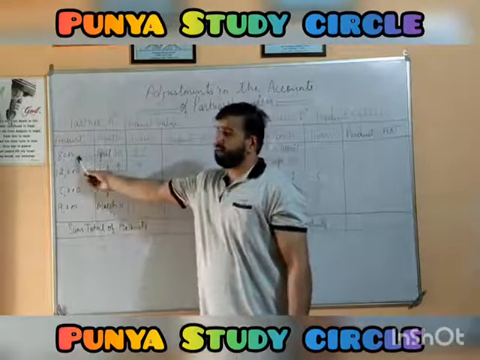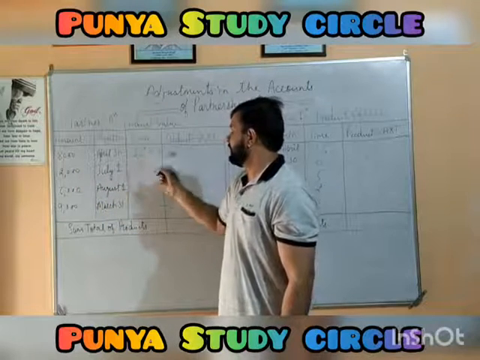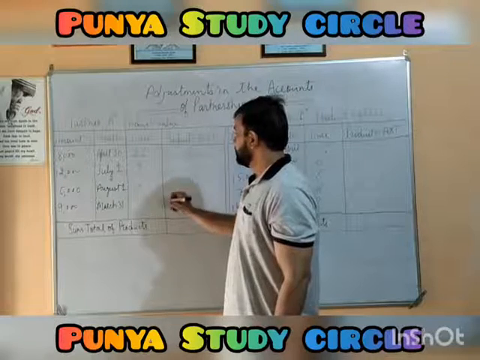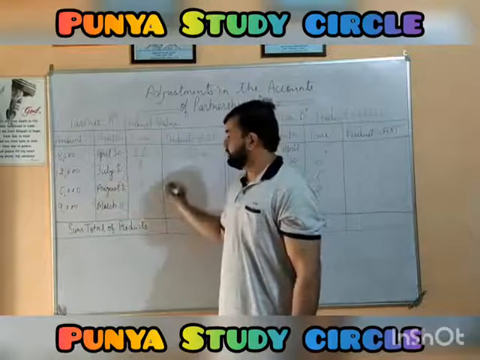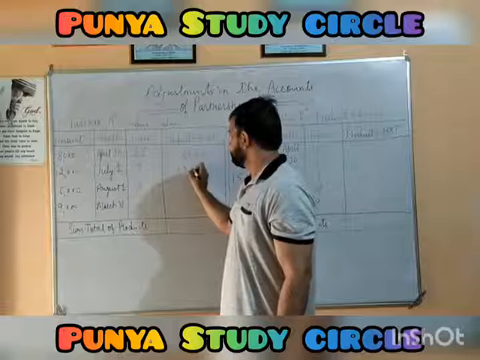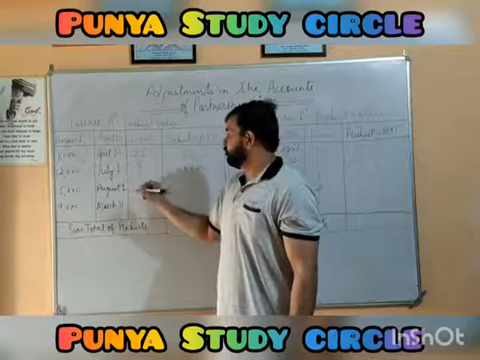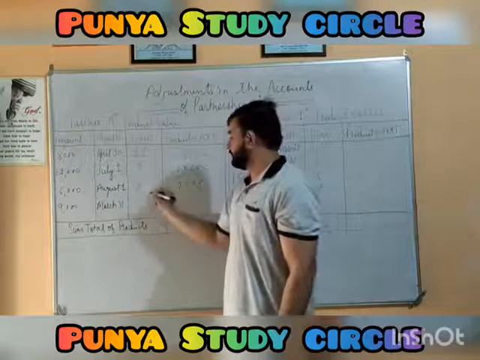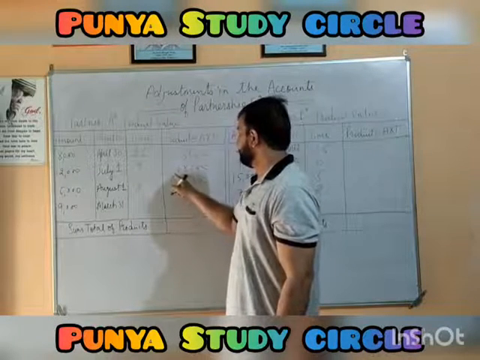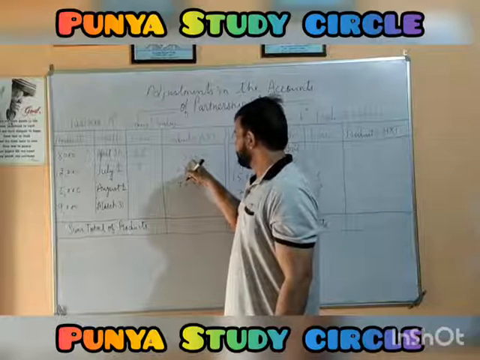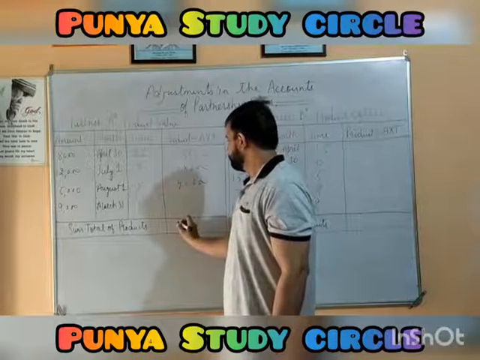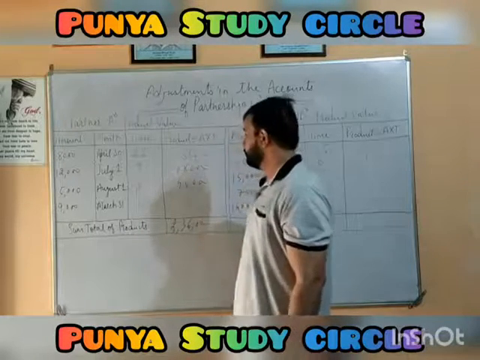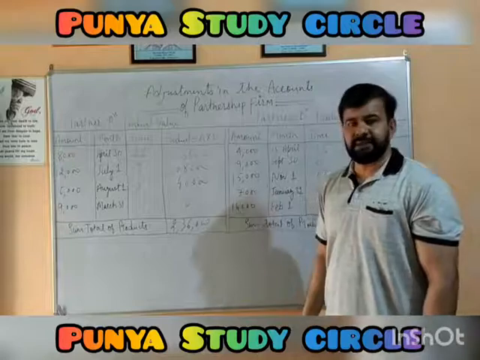Now we need to calculate the product, that means multiplication of amount and time period. 11,88,000. 9 into 12, 1,08,000. 8 into 5, 40,000. 0 into 9, 0. Here we have 148 plus 8, 156 and 18. 2,36,000 is the sum total of the product of drawings made by partner A.